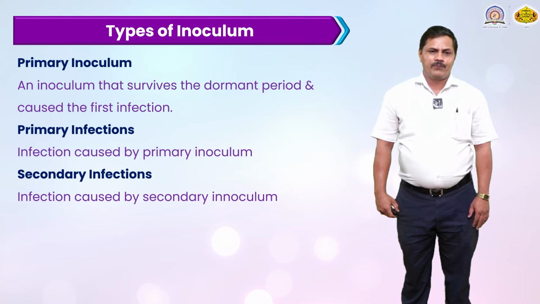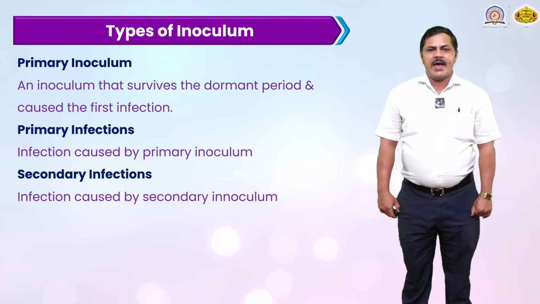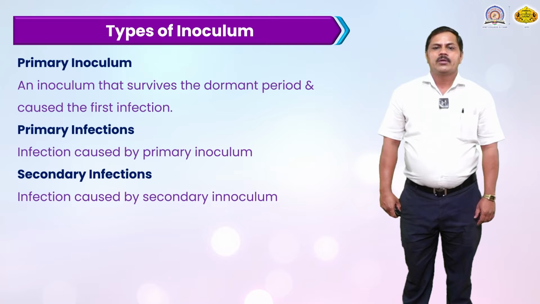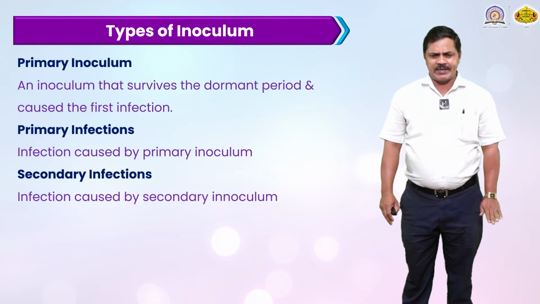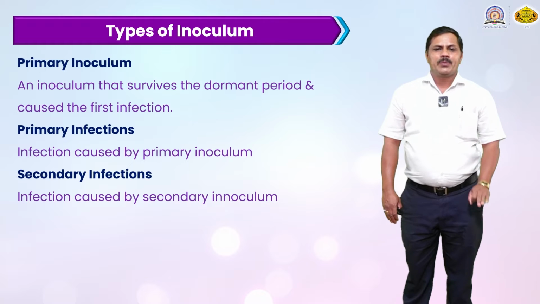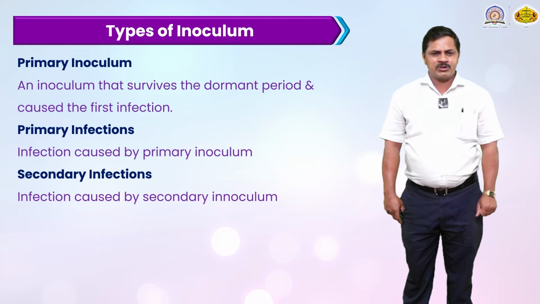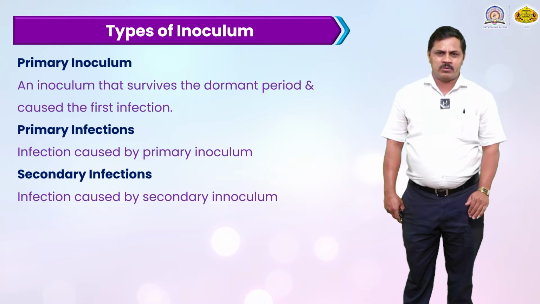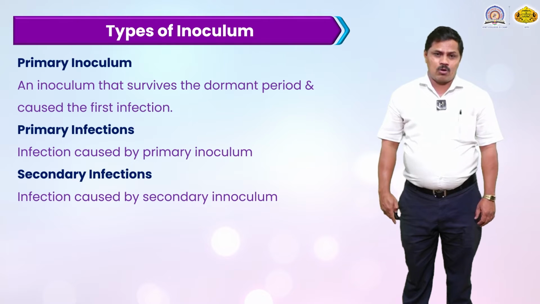Then the types of inoculum. First is the primary inoculum, an inoculum that survives the dormant period and causes the first infection. At the dormant stage, the plant does not grow properly and remains at a specific stage. At that time the infection can occur on the surface of the plant. Primary infection is caused by the primary inoculum. Next is secondary infection, caused by the secondary inoculum.